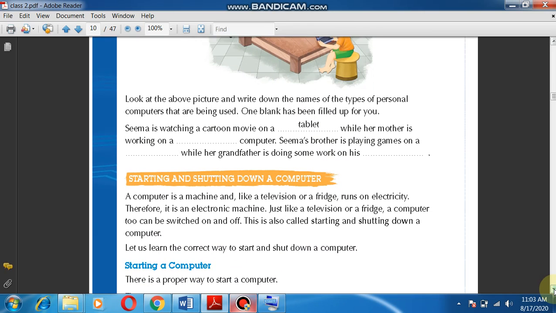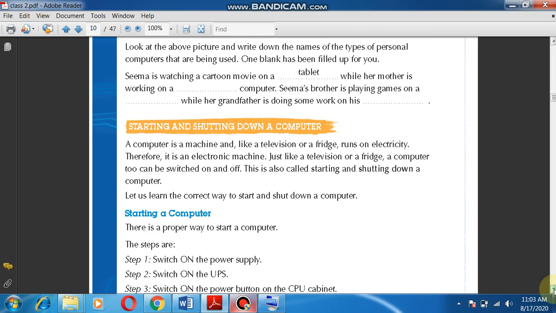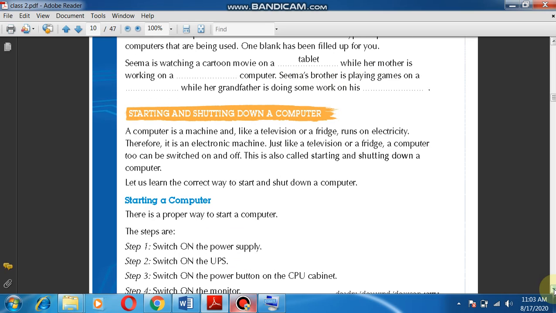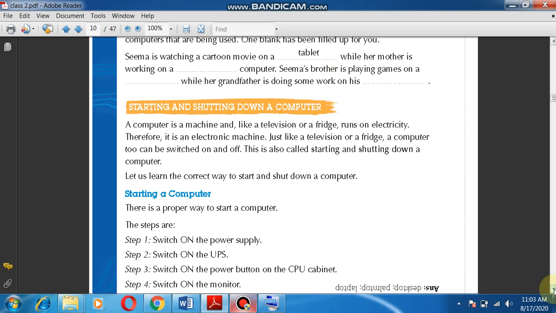Now, starting and shutting down a computer. This is very important. There is a proper way of starting and shutting down a computer. If we do not follow this, then our computer may get damaged. A computer is a machine like a television or a fridge, which runs on electricity. Therefore, it is an electronic machine. Let us learn the correct way to start and shut down a computer.